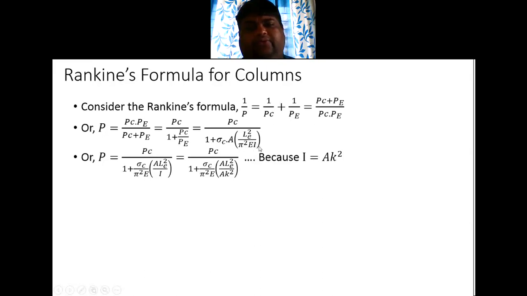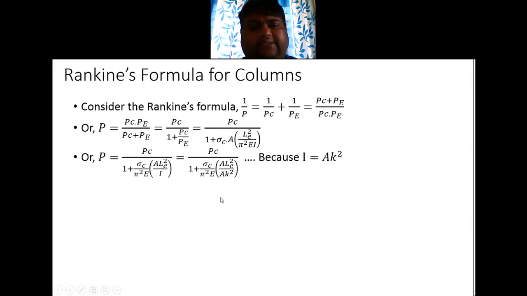Now I, the moment of inertia, is also given as A K square, where K stands for the least radius of gyration. So we are just rearranging the terms here. Then I get LE square by A K square.